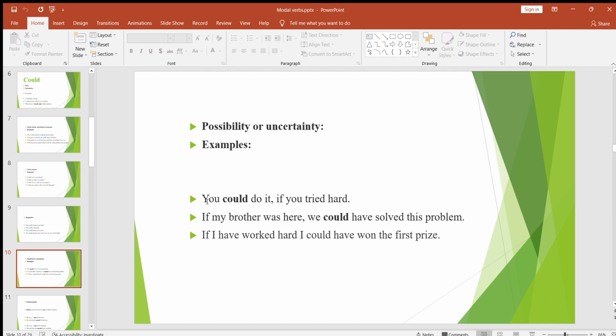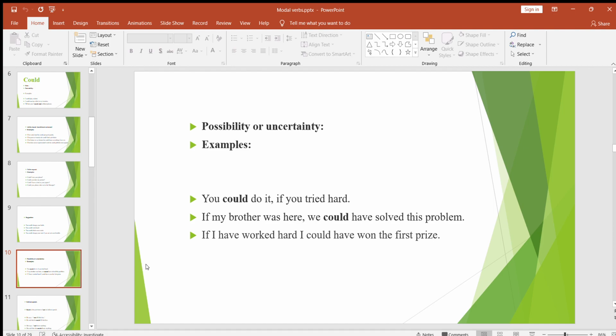Okay, you could do it if you tried hard. Actually, here again is a condition. If you tried hard, you could do it, or you could have won the match. Whatever, there was a possibility that you could have won the match. If my brother was here, we could have solved this problem. If I had worked hard, I could have won the first prize. Again, there was a possibility that you could have won the first prize, and it is based on a condition. So this is another use of could, that is for possibility or something that you are not sure about.